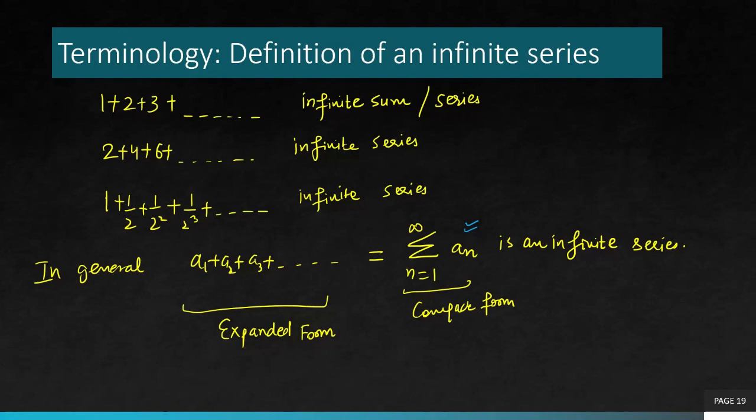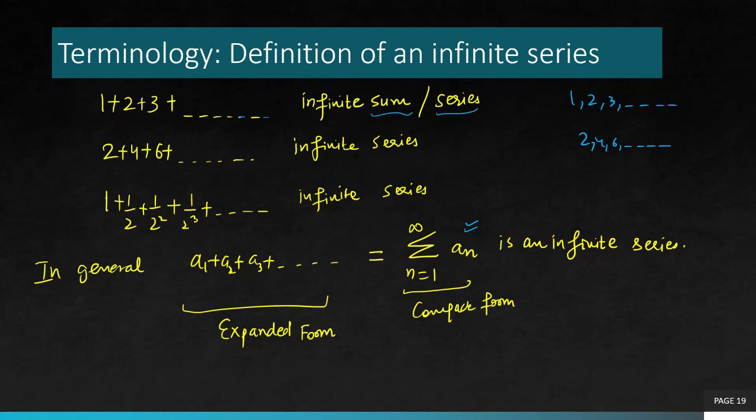Now, if you distinguish between a sequence and a series, you can recall the definition of a sequence. A sequence was like 1, 2, 3, or 2, 4, 6, where the terms were separated by commas. But here the terms are added up. So it's actually a giant sum. It's just one single big mathematical expression where you do not have an end to the numbers which you keep adding to that expression. So this is an infinite sum. Precisely it's a sum, but it's given the term infinite series.